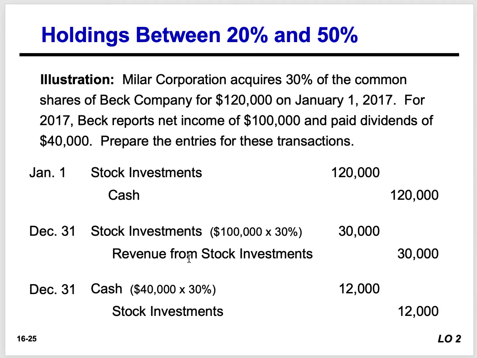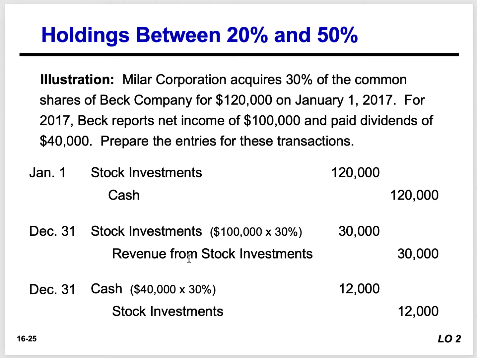Let's look at an example. Let's say that Miller Corporation acquires 30% of common shares of Beck Company for $120,000. For 2017, Beck reports net income of $100,000 and pays dividends of $40,000. We have to prepare the journal entries.